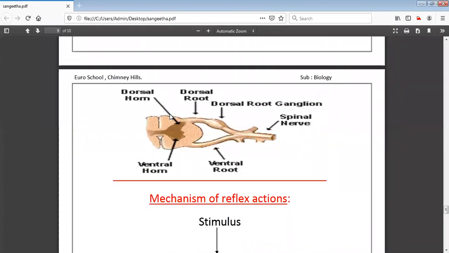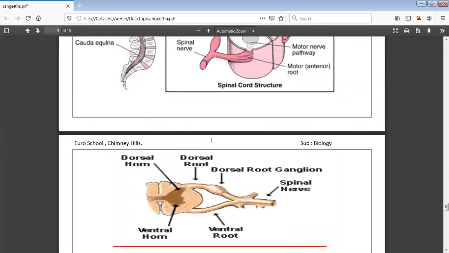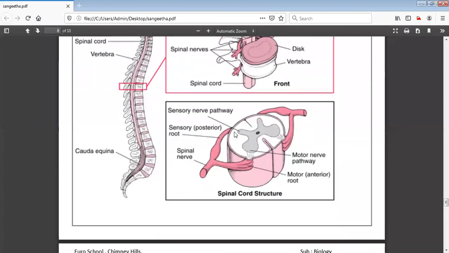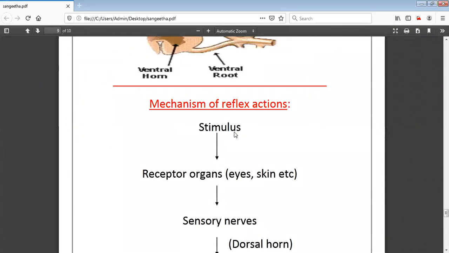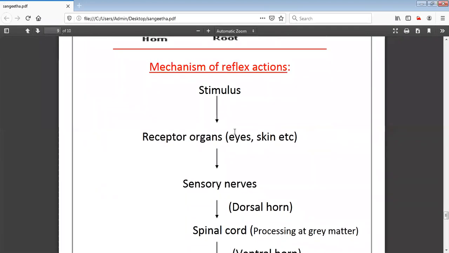How does the reflex action take place? First, the main organ responsible will be the spinal cord. For studying this reflex action, we need the complete structure of the spinal cord. That is why we have studied the structure of the spinal cord in detail, so that you can understand the reflex action. So now we will study what this reflex action is.